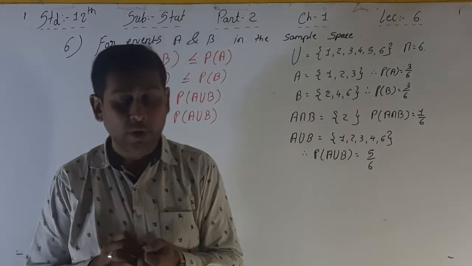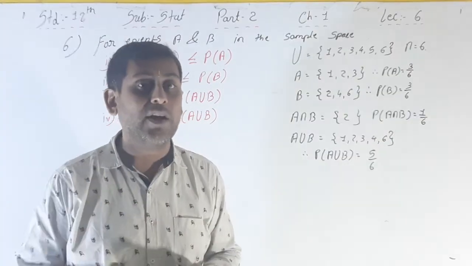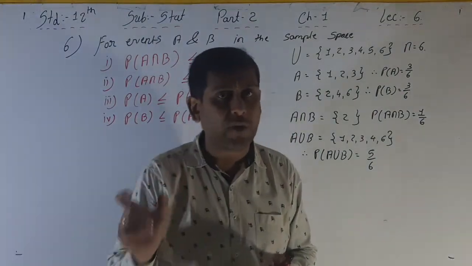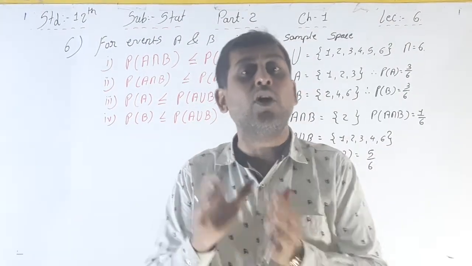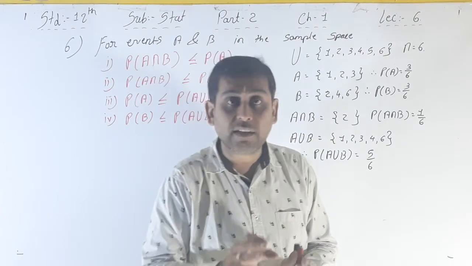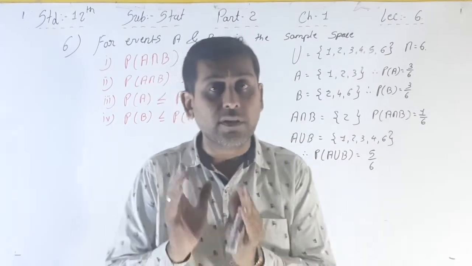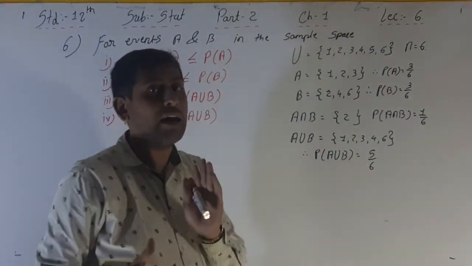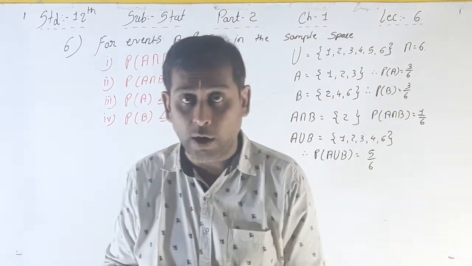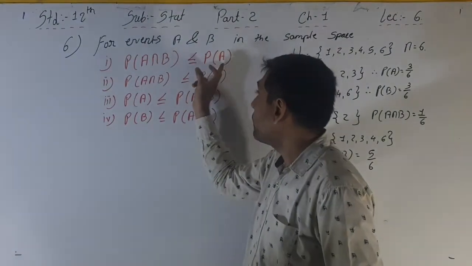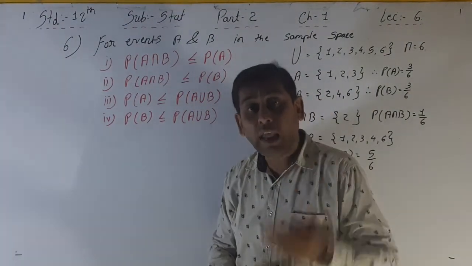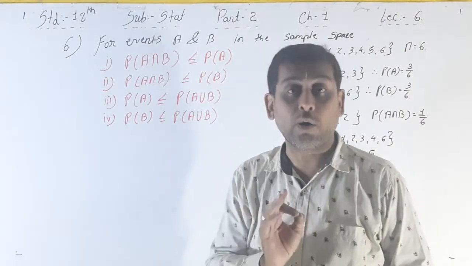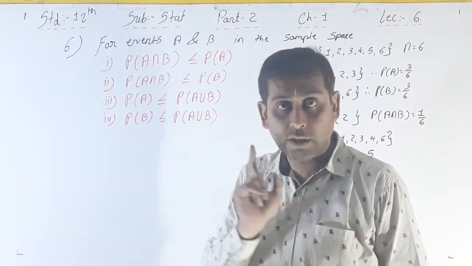That's why, B is a subset of A union B. Always see, A intersection B is a subset of A, A intersection B is a subset of B, A is a subset of A union B, and B is a subset of A union B. That's why these 4 results are there, and it is very important. If your answer shows P of A less than P of A intersection B, that means your answer will be wrong. You have to keep in mind all these things.